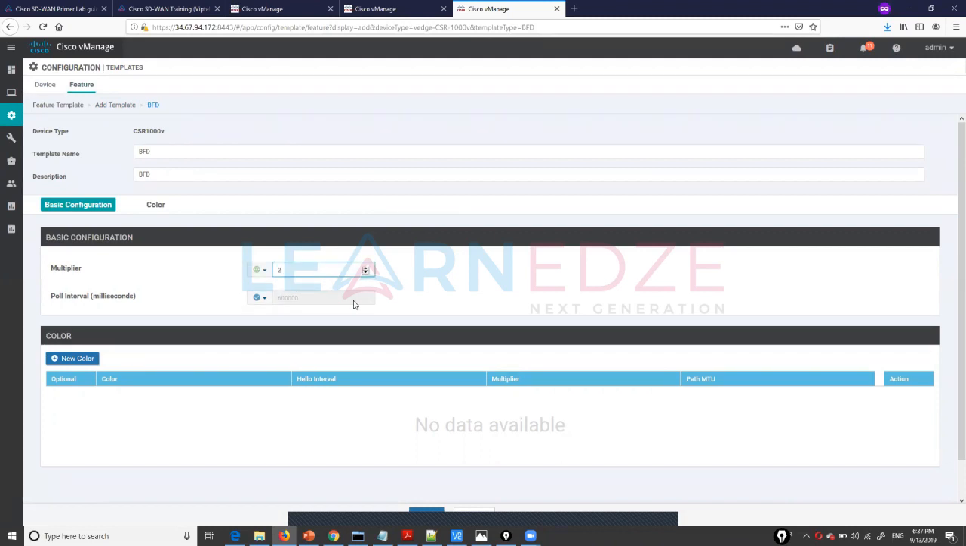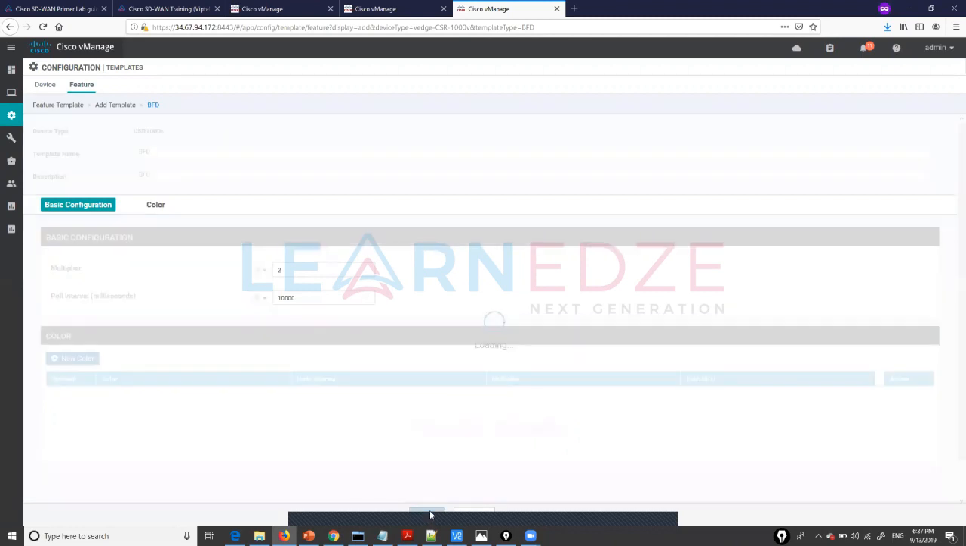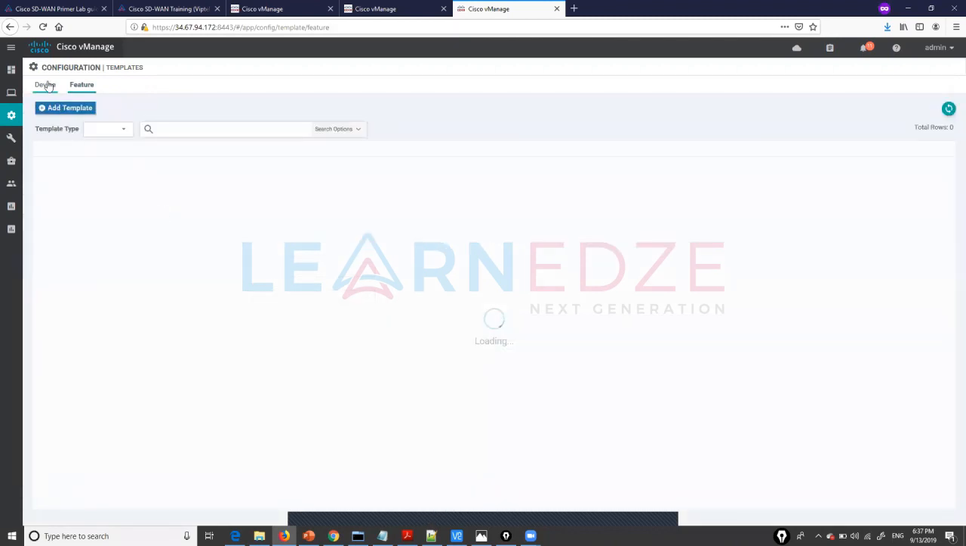Now even if it is 2 buckets, if you look at our poll interval, each bucket value is 600,000 milliseconds, which is 10 minutes. Again, it takes 20 minutes for us to see how exactly the convergence is happening, right? So just for lab purposes, let's reduce this. I will just put 10,000 milliseconds here. Let me save this feature template.